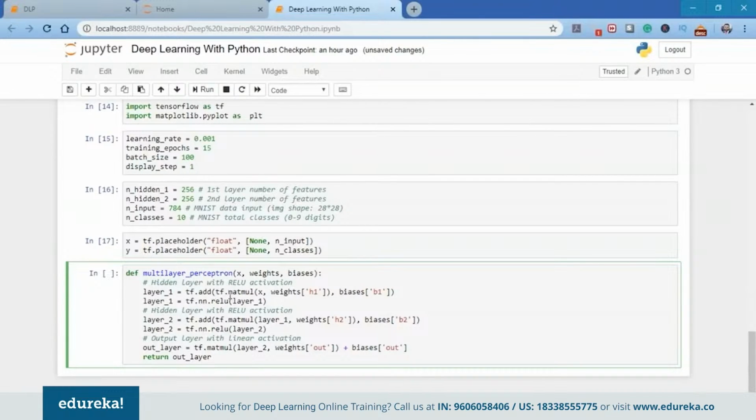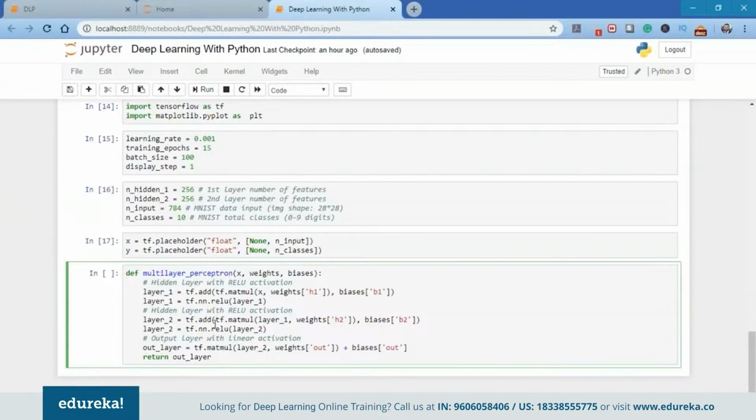In layer 1, we have the matrix multiplication of X with the weights, plus the biases. Then we apply tf.nn.relu, the TensorFlow neural networks relu. You can use sigmoid or any other activation function if you want a different result. For this practical, I'm going to use the relu activation function. Similarly for layer 2 I'm doing the same, and for the output layer too, but in the output layer we are not using any activation function. There we're going to do only the matrix multiplication.